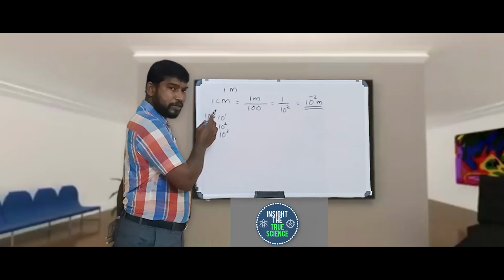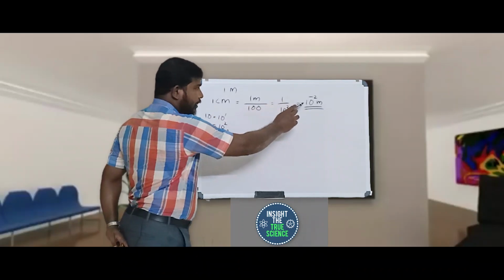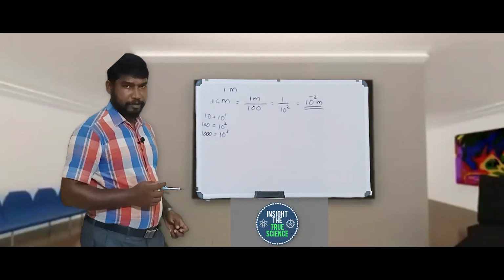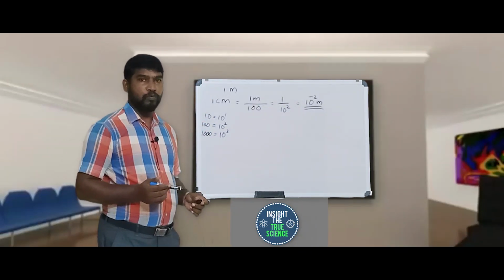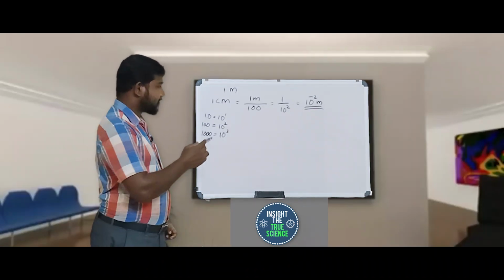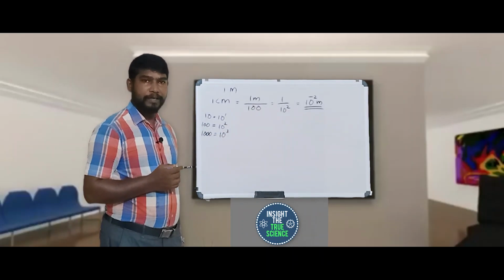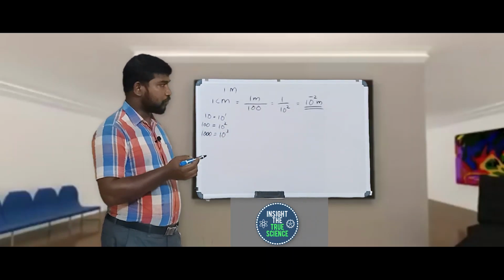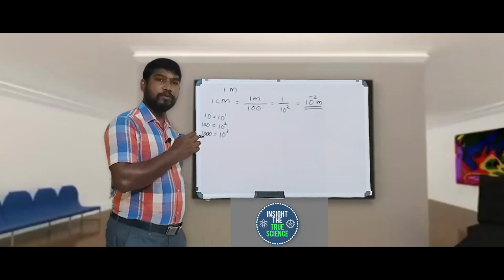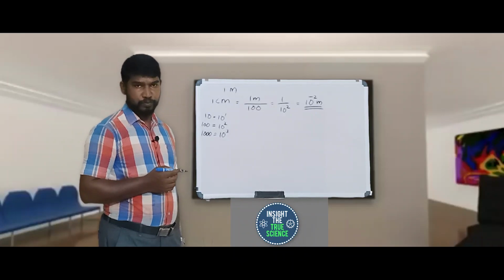So 1 centimeter is equal to 10 raised to negative 2 meter. When you want to convert centimeter to meter, you have to multiply the quantity by 10 raised to negative 2.